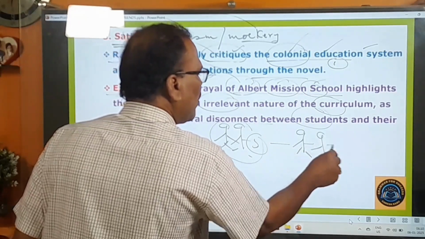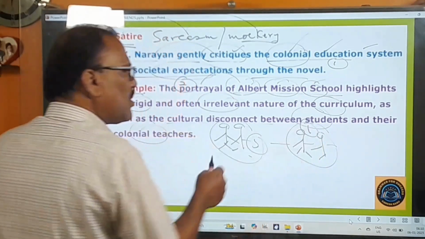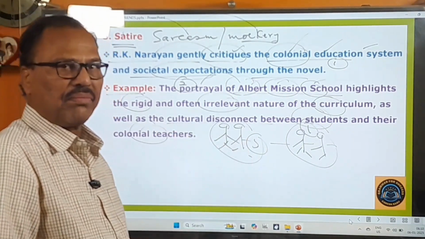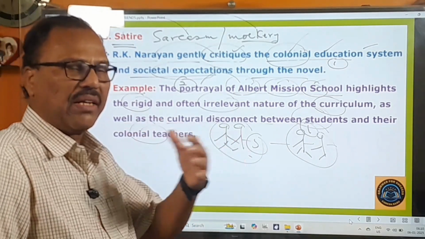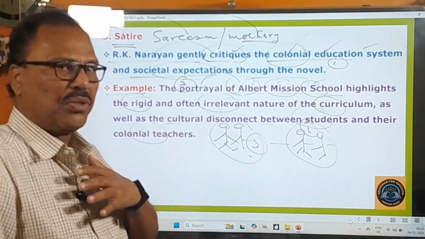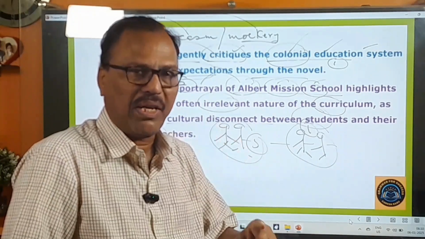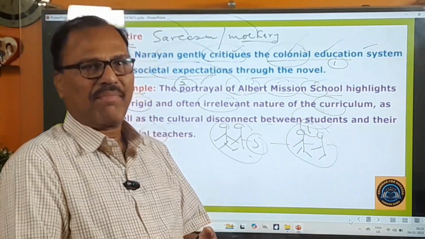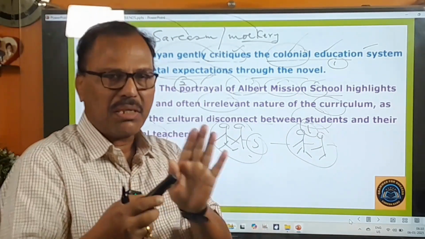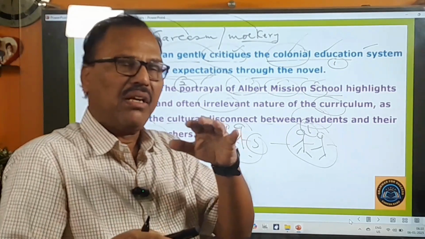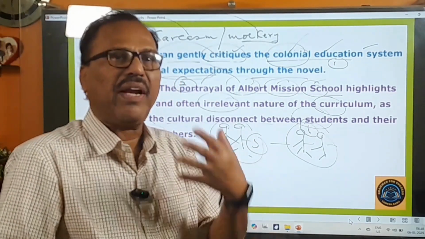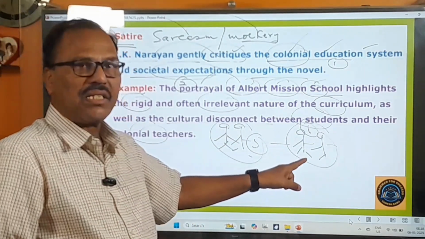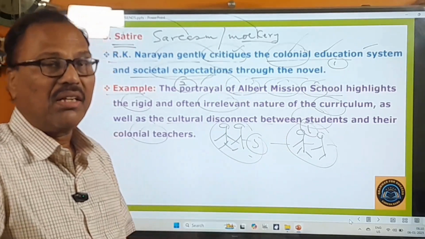In those days there was no connection between the students and the teachers. Today between the teachers and students there is some kind of cordial, friendly relationship, a very good relationship. An aesthetic relationship is supposed to be there between the students and the teacher. Aesthetic means a very meaningful relationship. I am a teacher, you are my student. The relationship between the teacher and the student must be very meaningful, cordial, friendly and all that. But in those days the relationship between these students and the teachers was not up to the mark. It was not very good.